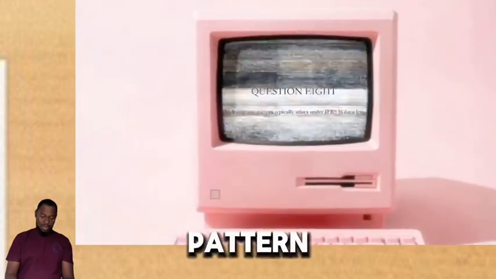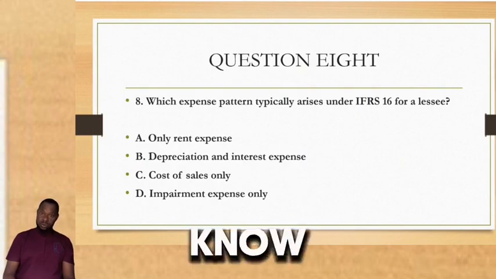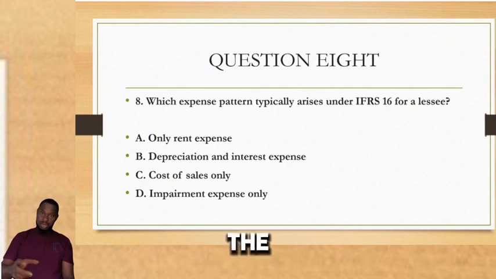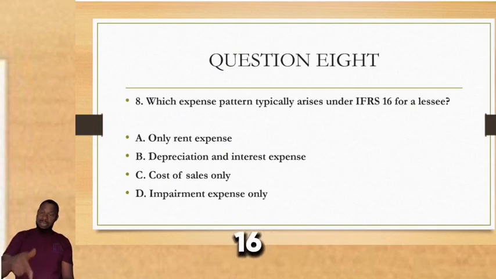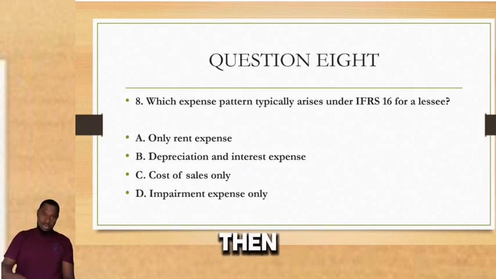Which expense pattern typically arises under IFRS 16 for a lessee? You know, a lessee is the person or the company that leases the asset. The lessor is the legal owner of the asset who gives it out. So I hope you know the difference between the lessee and the lessor. If you've not watched our video on IFRS 16, International Financial Reporting Standard 16 on leases, I encourage you to go and watch it and then come back.